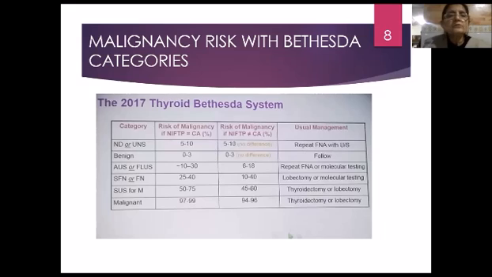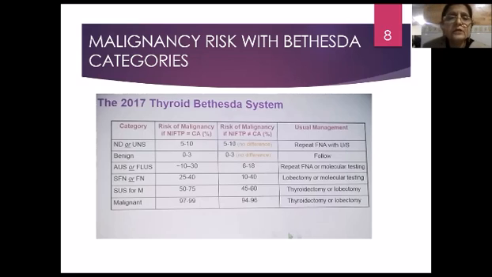The malignancy risk with Bethesda categories has slightly changed with the entrance of a new entity, which is NIFTP, non-invasive follicular thyroid neoplasm with papillary-like nuclear features. Considering the indolent behavior of this lesion, the risk of malignancy is changed. If we consider NIFTP as a malignant category, then the risk of malignancy stays as before. But if we consider NIFTP as not carcinoma, then the risk of malignancy drops.